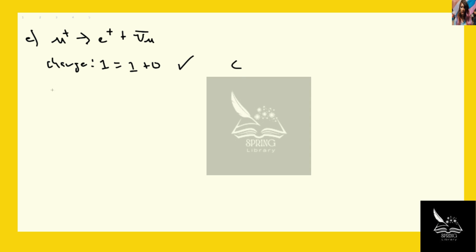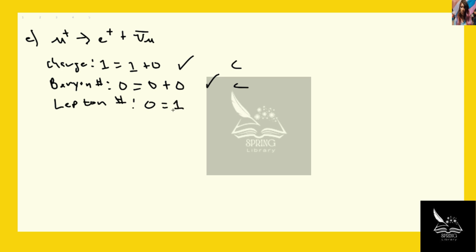Now we'll look at the baryon number. We have 0 for the muon, 0 for the positron, 0 for the neutrino. So that's also conserved. Let's look at the lepton number. All right, so we have 0 for the muon is equal to 1 for the positron